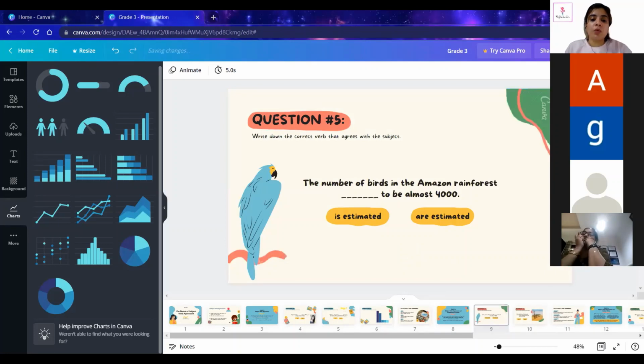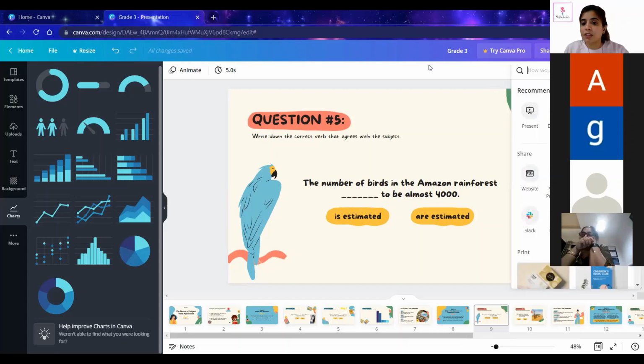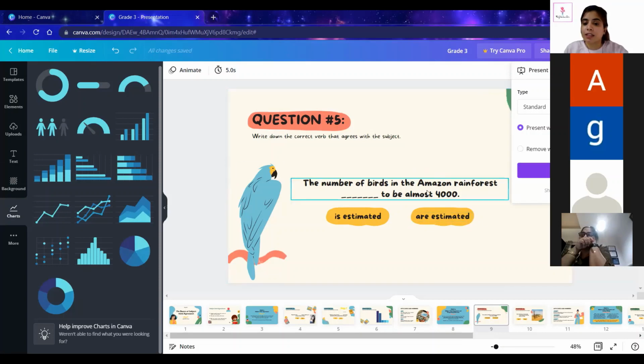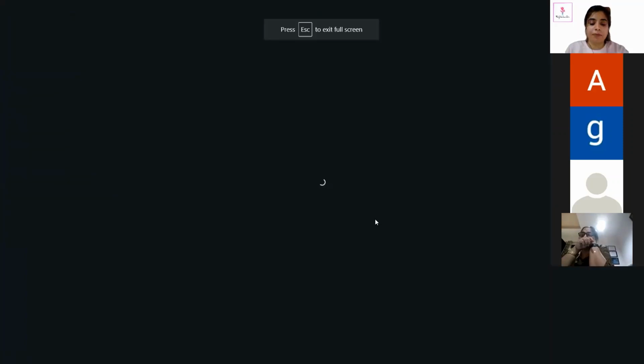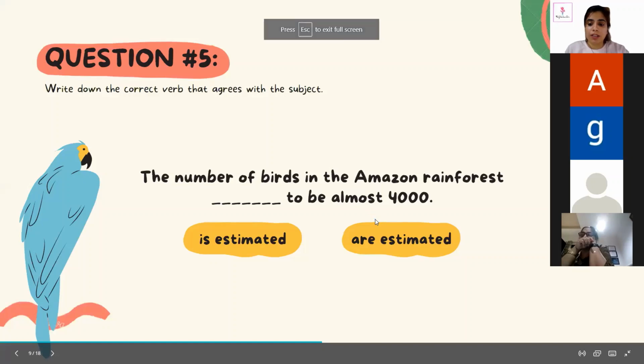Now, after you have created your presentation and all the editing is done, when you click on these three options, you will see the option of present. If you want to present directly to your class, you can just click on present. Of course, there are some watermarks in this presentation, so you have to present with watermarks, otherwise it's asking for money. So we'll present with watermarks. When you click on present, you will see it coming onto your screen.